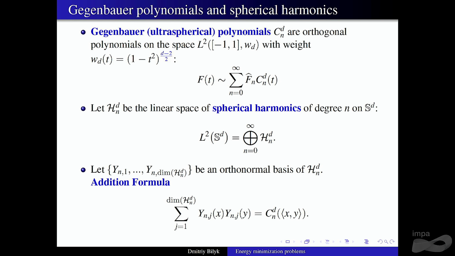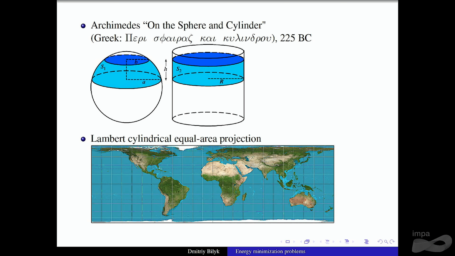Actually, this has been known for more than 2,000 years. This is a famous theorem of Archimedes, sometimes referred to as the hat-box theorem. It tells you that if you take a ball inscribed in a cylinder of the same radius and cut it horizontally, the areas of the strips will be the same.